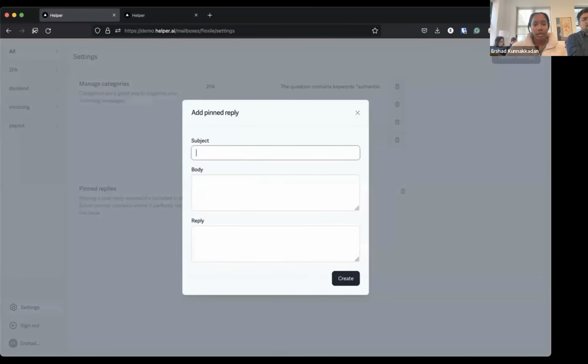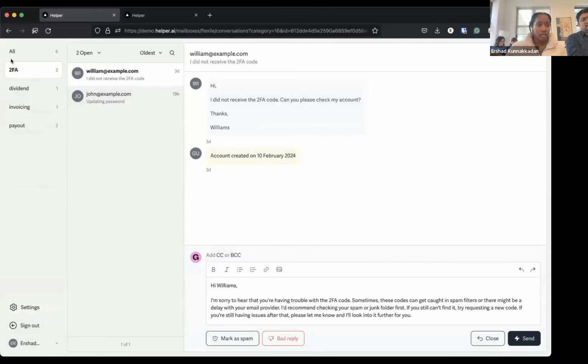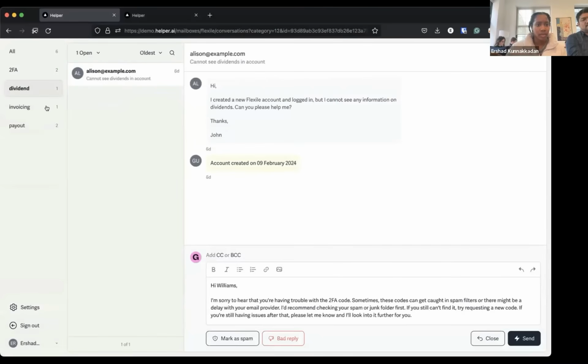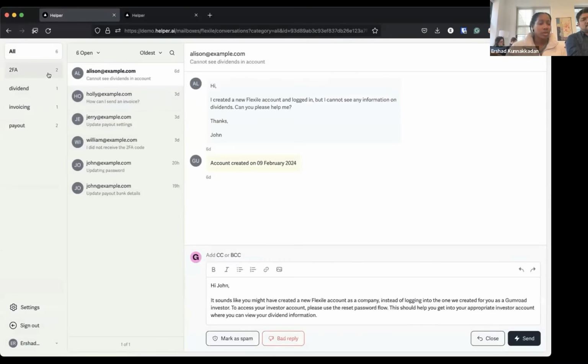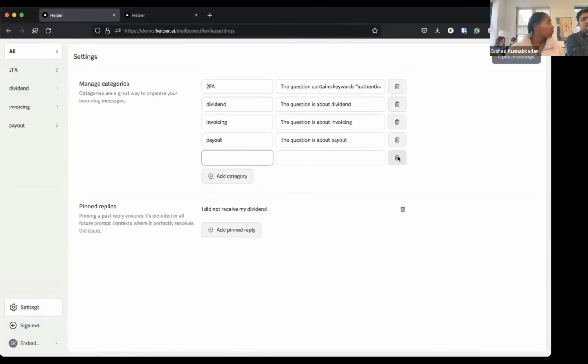And another thing we have are categories. You can see that these categories are auto-created. So in our 2FA category, it's just questions about two-factor, or like your password is in that one too, dividend, invoicing, and payout. And those will just make it easier when you're going through tickets if you want to answer a bunch of the same tickets at one time. But you can also manually add categories as well.